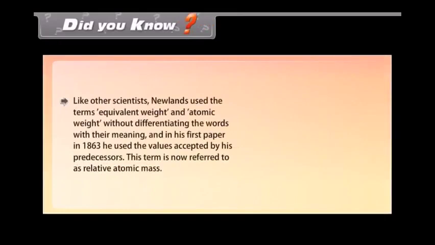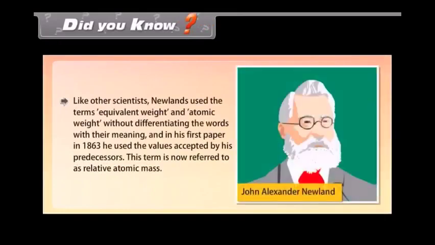Did you know? Like other scientists, Newlands used the terms equivalent weight and atomic weight without differentiating their meanings, and in his first paper in 1863, he used the values accepted by his predecessors. This term is now referred to as relative atomic mass.